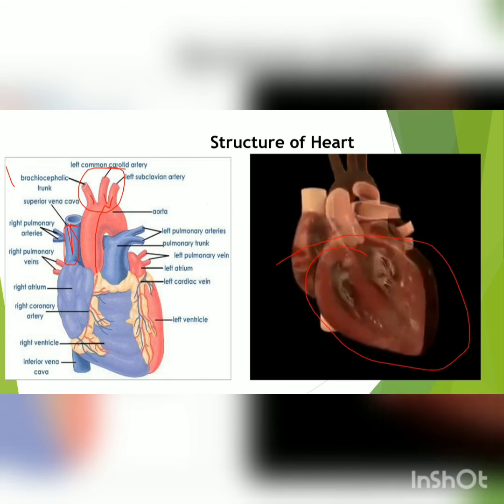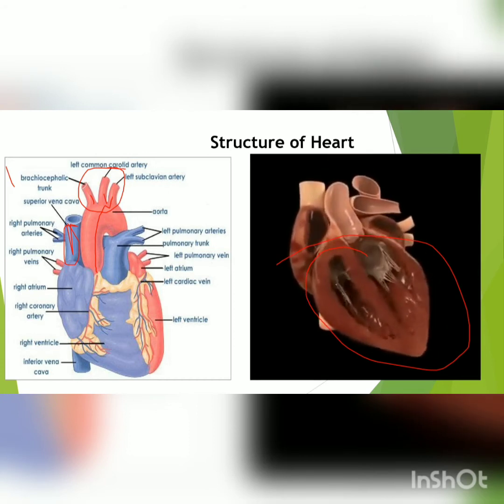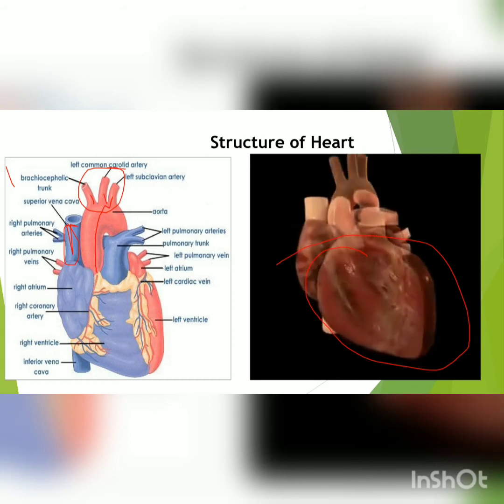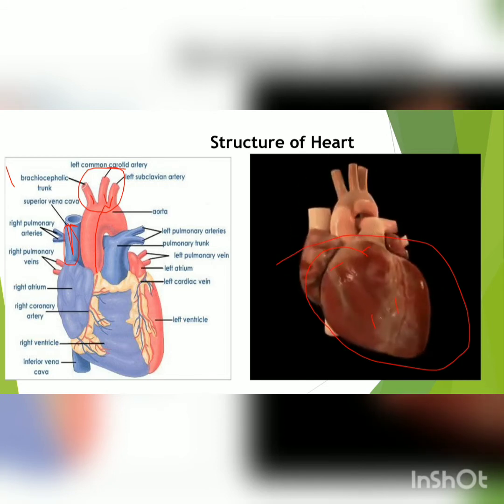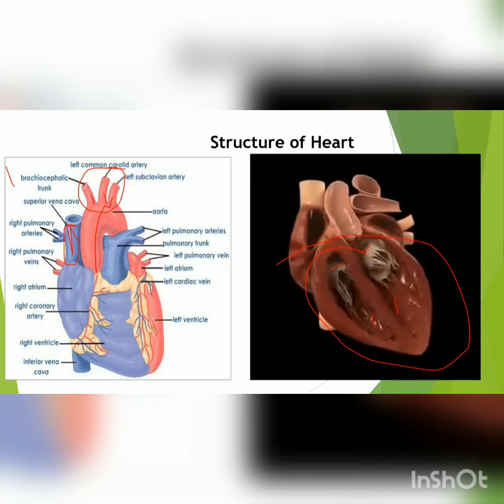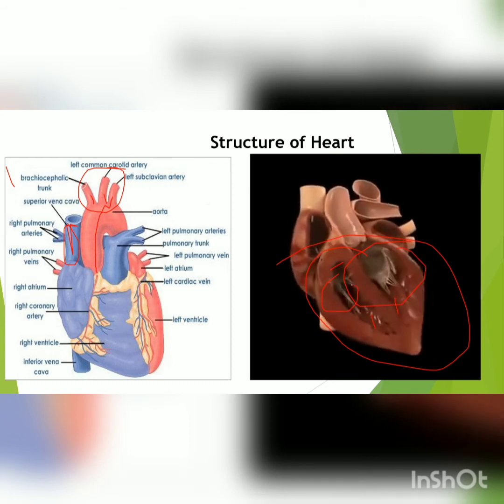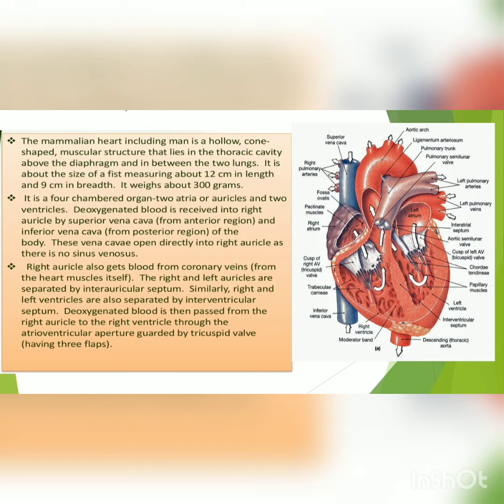Internally the upper chambers are the atria, and then the lower chambers are known as the ventricles, and they are separated by walls. You can see the walls here. In the next diagram I will show you the internal structure. Internally it consists of four chambers. The mammalian heart including man is a hollow, cone-shaped muscular structure that lies in the thoracic cavity just above the diaphragm and in between the two lungs.